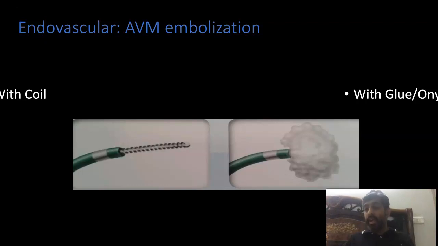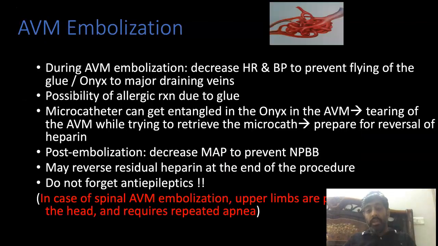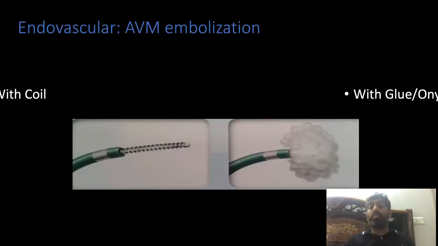But most of the time, I will say, AVM embolization is done with glue and Onyx. But what is the difference between these two agents? Glue is basically a cyanoacrylate polymerizing adhesive, which solidifies when it comes in contact with an ionizing solution like blood.